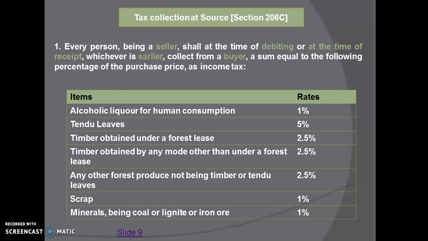If there is scrap, it is 1%. And minerals being coal or lignite or iron ore, it is 1%. So these are the listed commodities on which the rate of TCS has already been mentioned. If there is a transaction of these commodities, TCS will be collected at these prescribed rates.